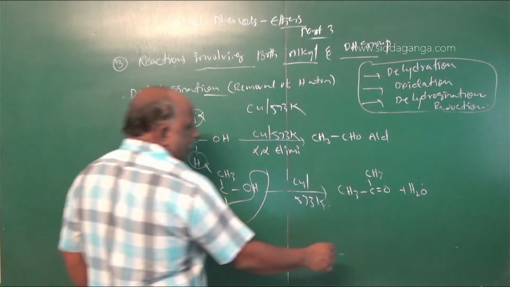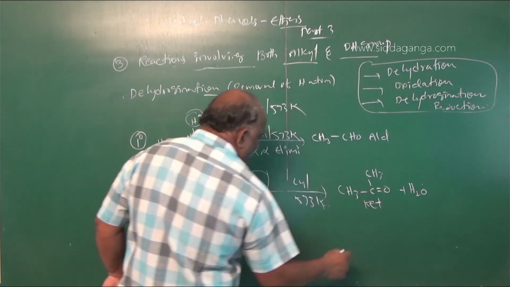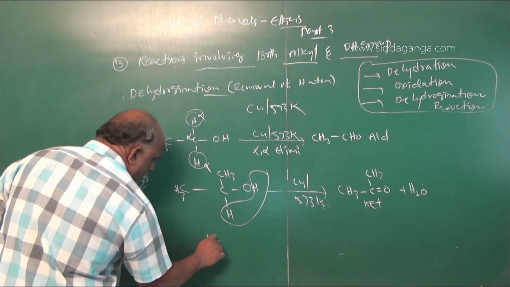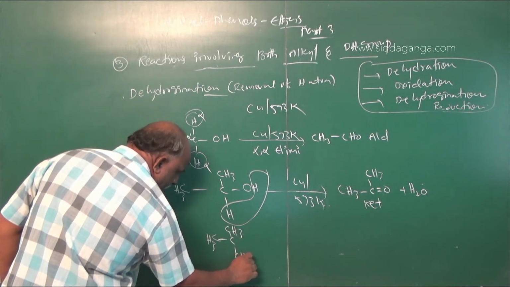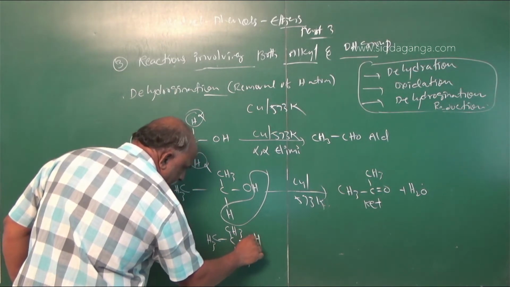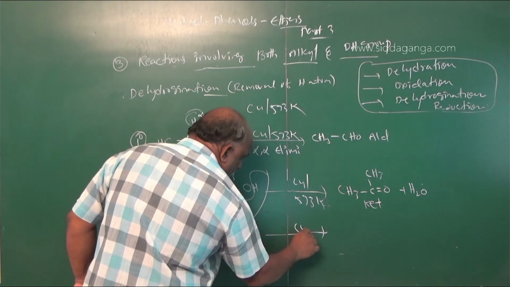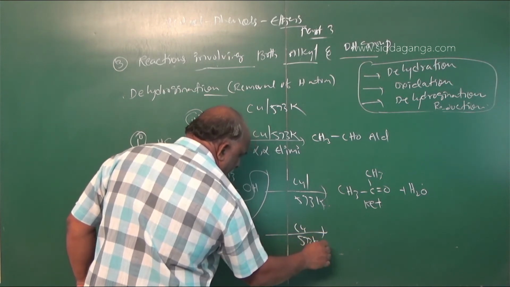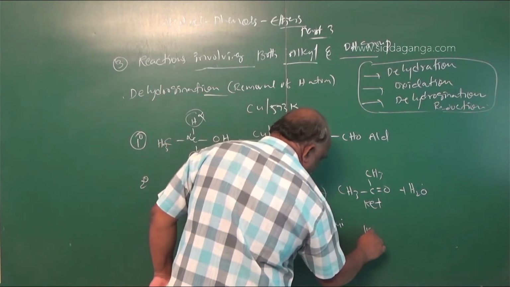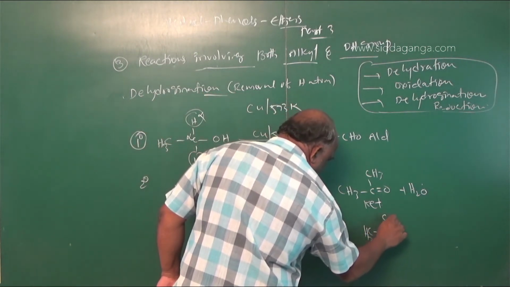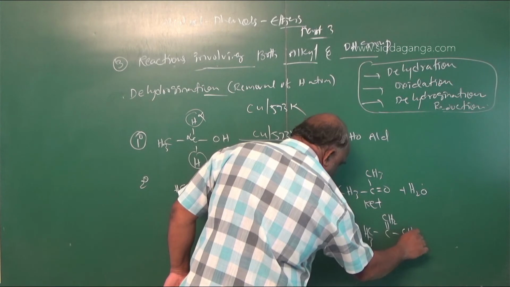This is a ketone. And what is a tertiary alcohol? CH3 taken thrice, OH, copper, 573 Kelvin. This is elimination. The answer is CH3, C double bond CH2, CH3, isobutylene.